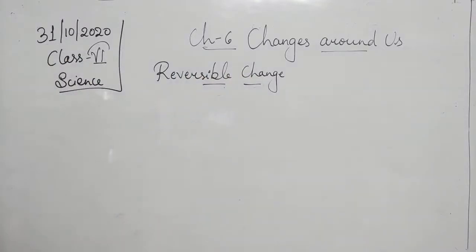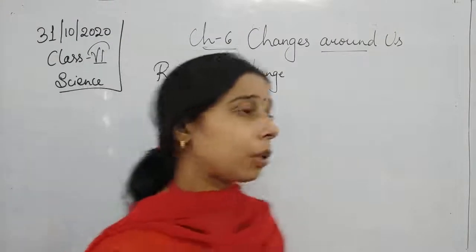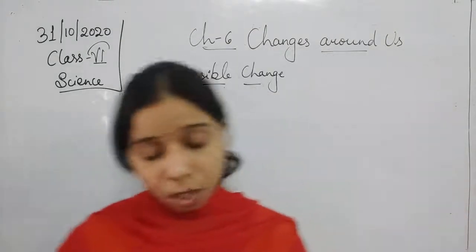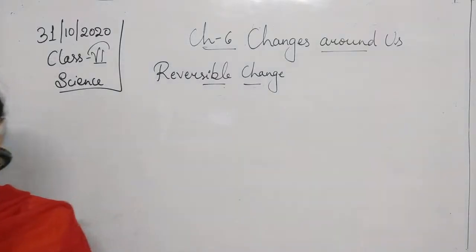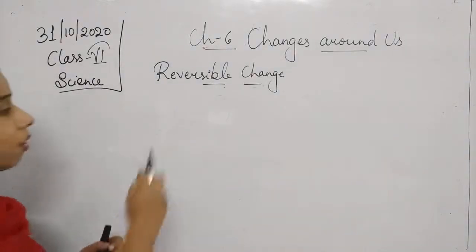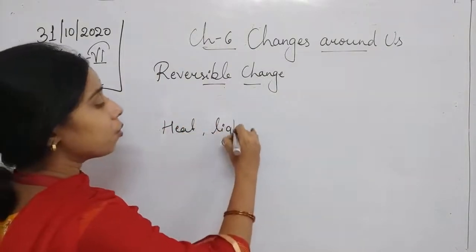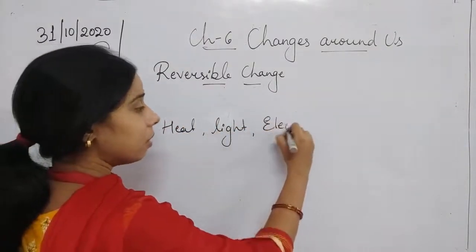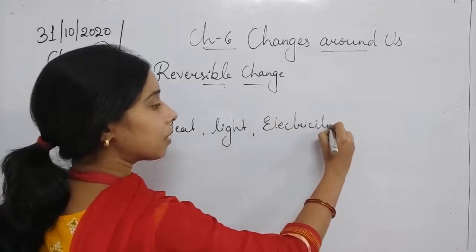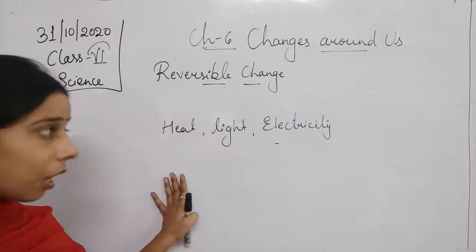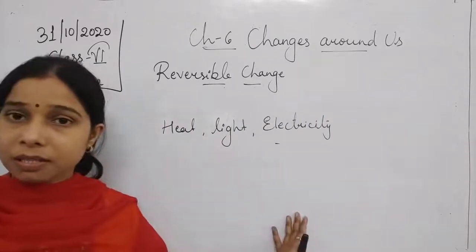Reversible change, here students. Whenever we talk about change, it occurs due to the action of something. It occurs due to the action of heat, due to the action of light, due to the action of electricity. All of these things are responsible for any change. So we can say that changes occur due to the action of all these things.